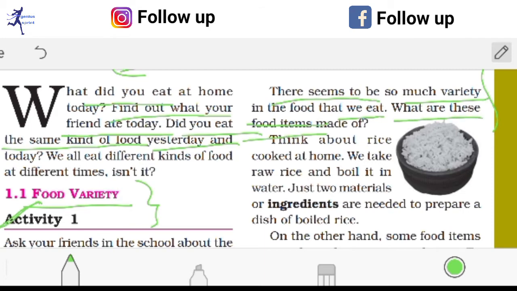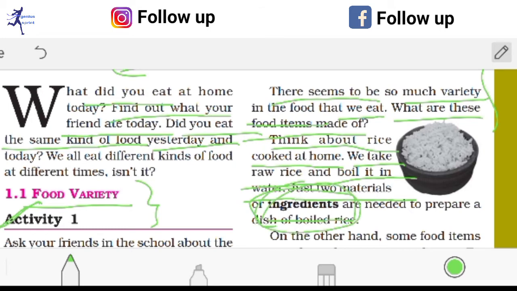What are these food items made of? Now think about rice cooked at home. We take raw rice and boil it in water. Just two materials, ingredients, are needed. See, here's an important term called ingredients. So what do you mean by ingredients?